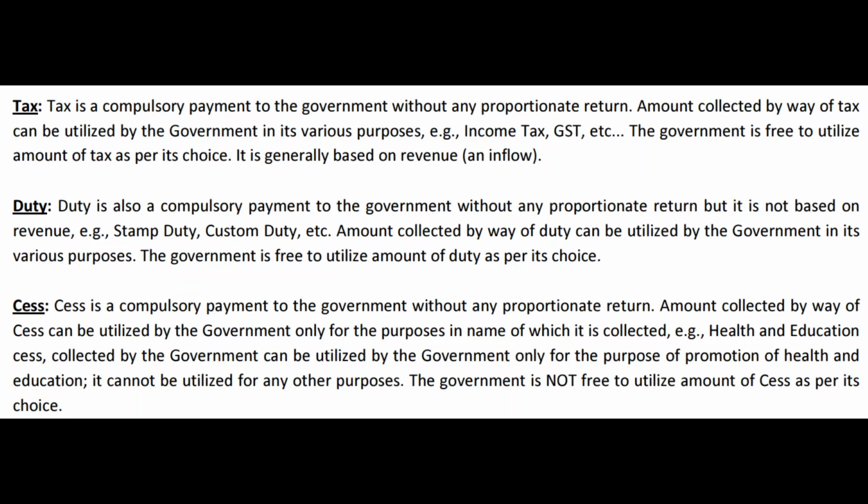In general, if you just observe, tax is a word which is used when the person who is paying the tax has already received a benefit, whatever it could be. For example, if somebody is paying income tax, why is he paying it? Because he has income. Income is a benefit for him, good news, not bad news. So you are sharing some of your income with the government. So when anybody has to pay income tax or GST or any tax for that matter, they are required to do so when they have a benefit.